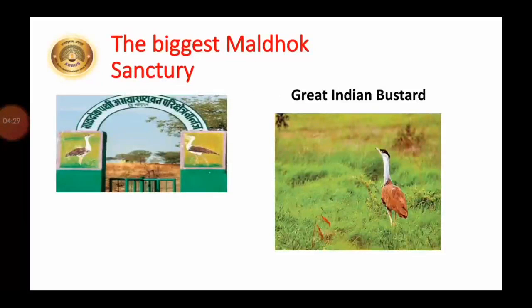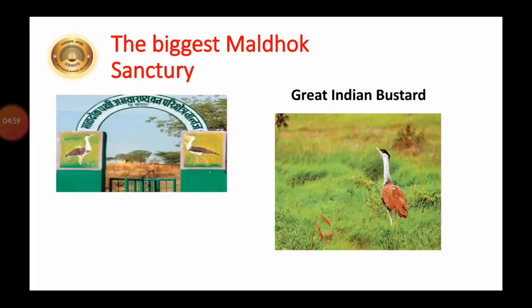Now about the Maaldhok sanctuary. The biggest Maaldhok sanctuary in Asia is at Nannaj in Solapur district. Maaldhok means Great Indian Bustard. These huge birds are famous for their graceful gait, meaning their walking style. These birds live in open grassland.